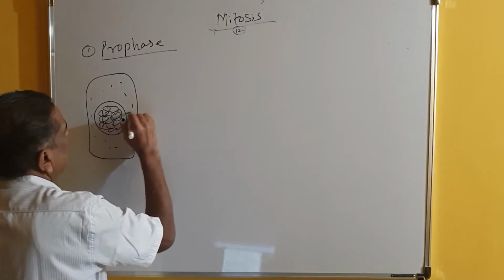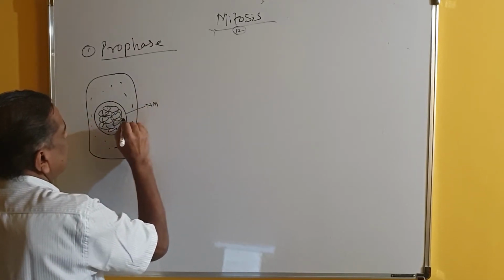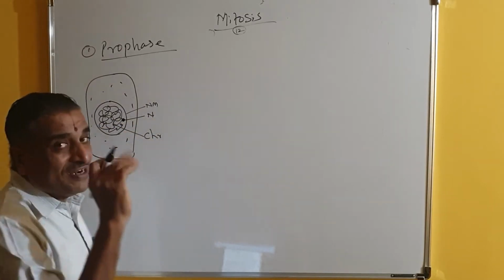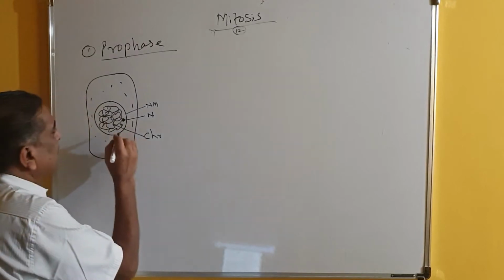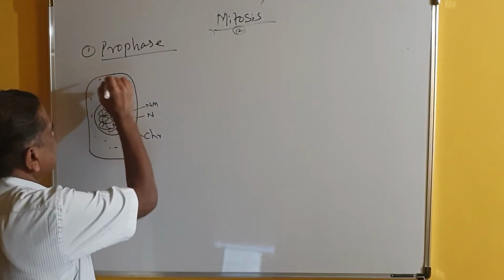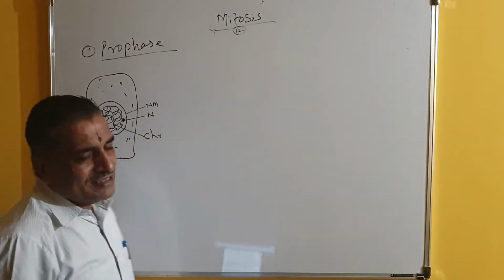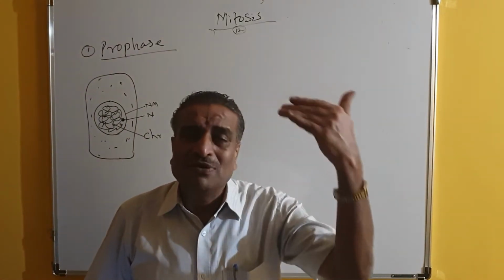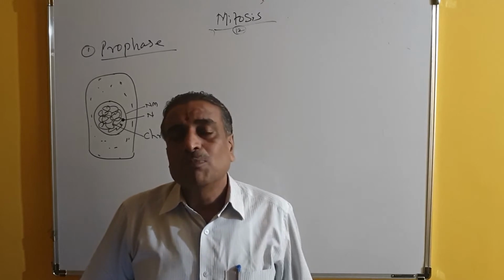This is the nuclear membrane, this is the nucleolus, and this is the chromatin network. You will not find the chromosomes. You will find the nuclear membrane and all the cell organelles. When the cell wants to enter into the next cell division phase, prophase begins.